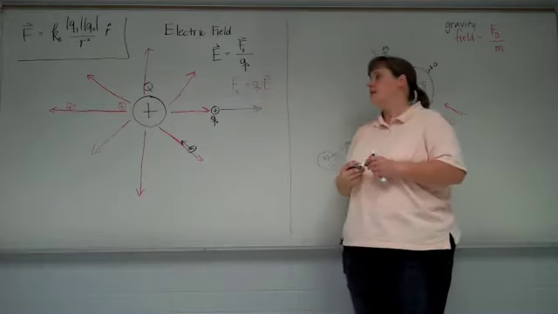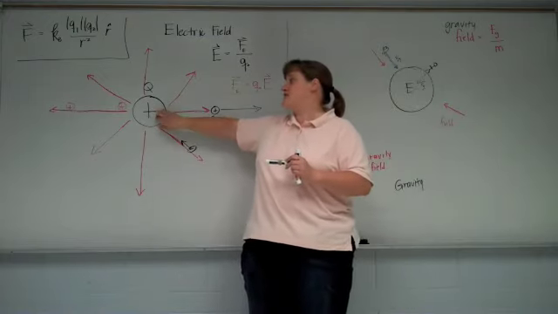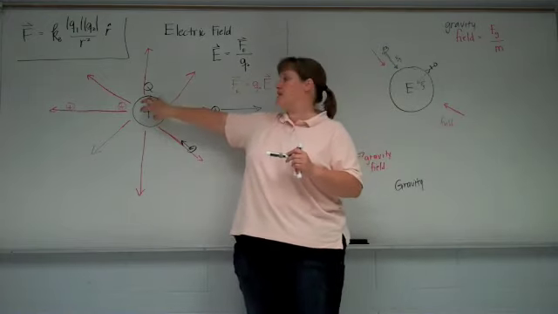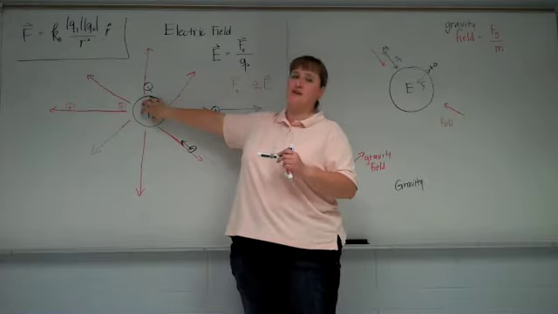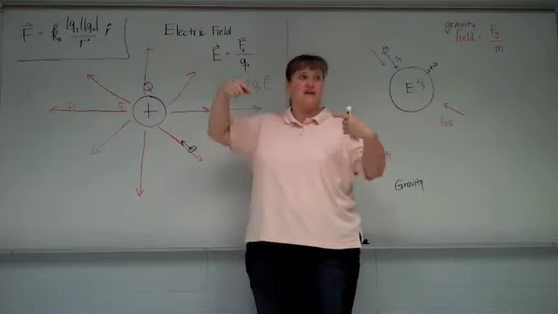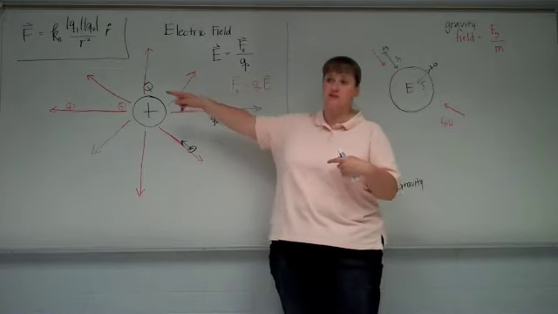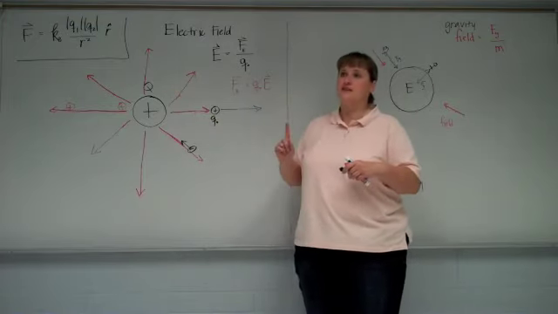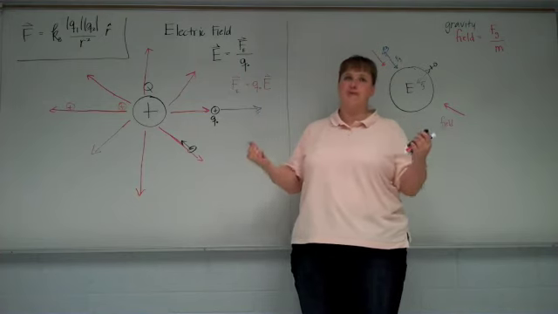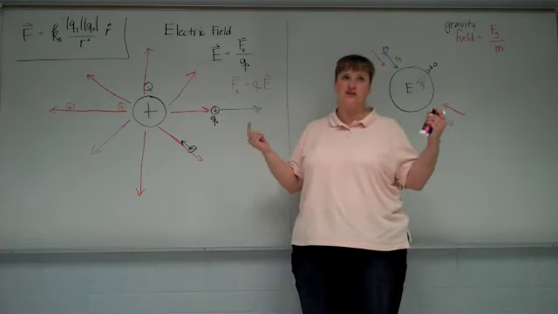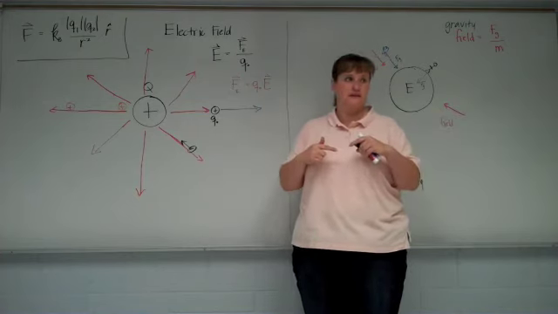Okay. Now granted, if we change the sign of this one, if this big guy that's creating the electric field were negative, then the field lines would point in towards it, because the force on a positive charge would be towards it. Electric field lines always point away from positive charges, and they point towards negative charges. Okay.